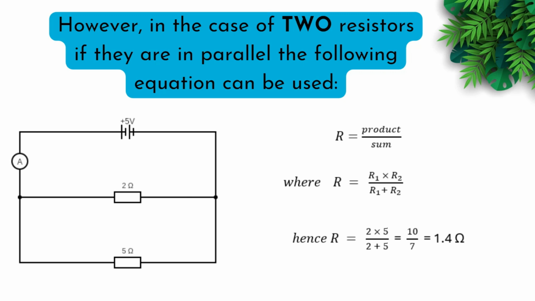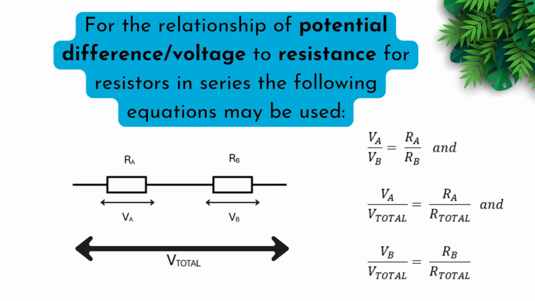However, in the case of two resistors, if they are in parallel, the following equation can be used, where we use R total is equal to the product over the sum, where R is equal to R1 times R2 over R1 plus R2. Hence, R will be equal to 2 times 5 over 2 plus 5, which gives us 10 over 7, which is equal to 1.4 ohms.